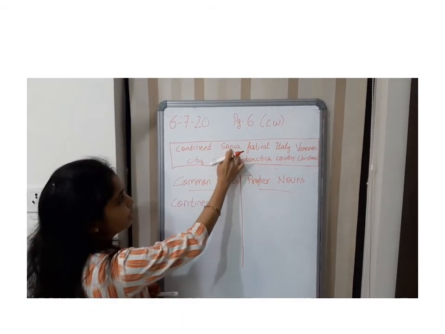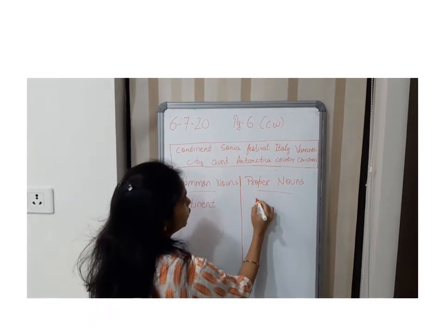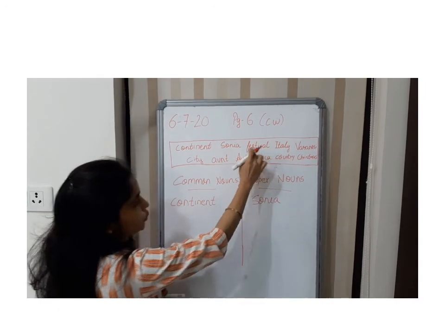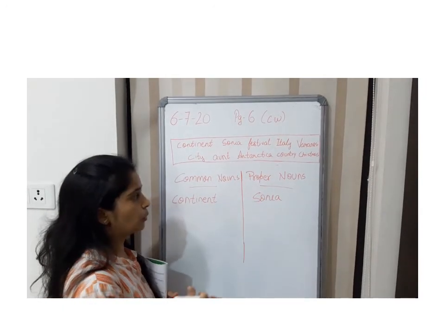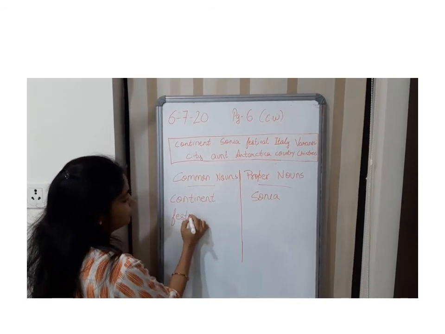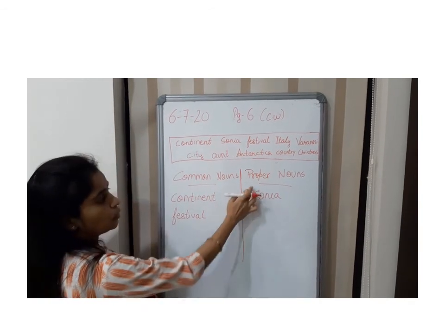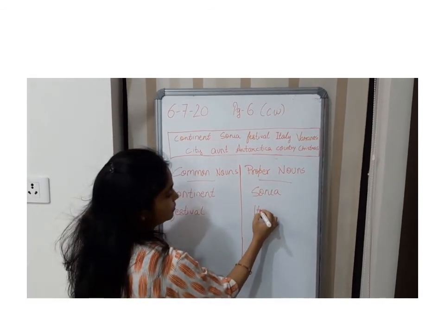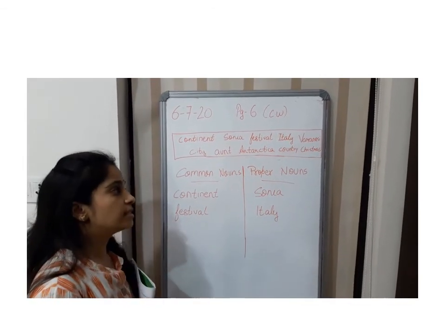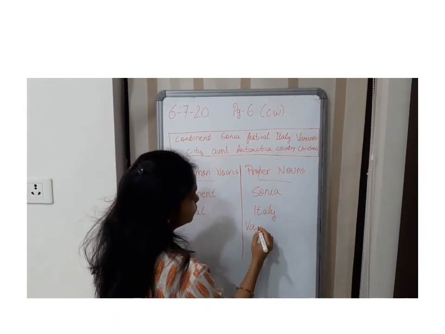Next is Sonia. I am talking about a specific person, that is Sonia. So Sonia is a proper noun. Festival. Do you know which festival I am talking about? No. So it's a common noun, festival. Next, Italy. So it's a proper noun. Next, Varanasi. Again, it's a proper noun. We are talking about a specific place, that is Varanasi.